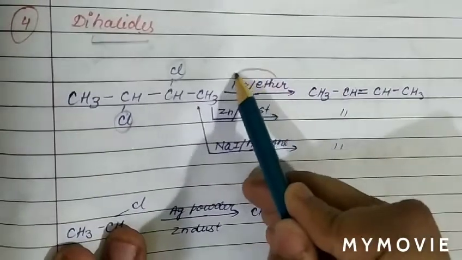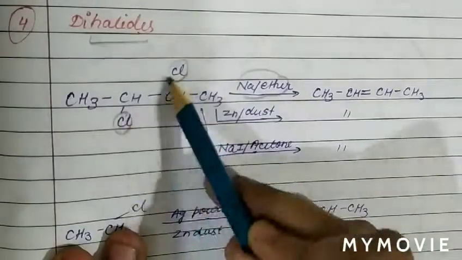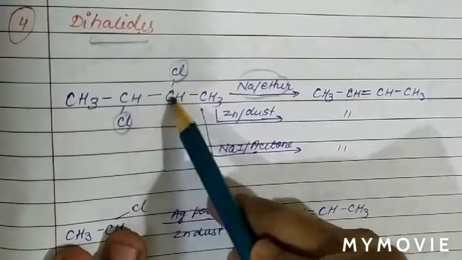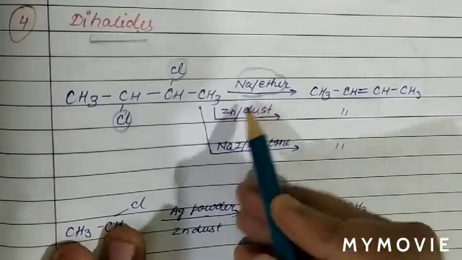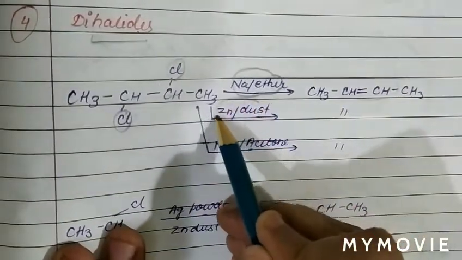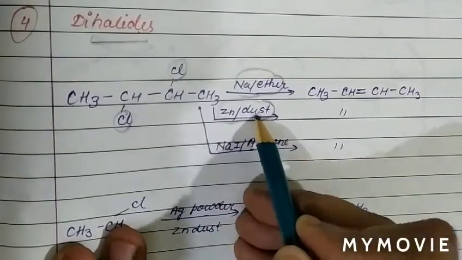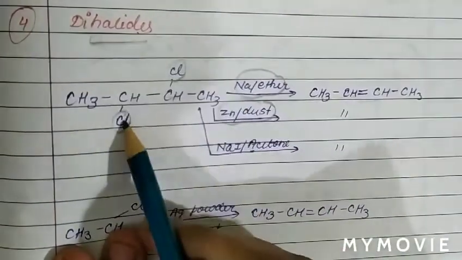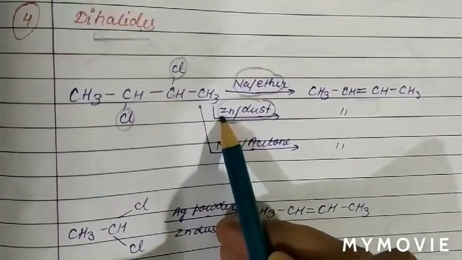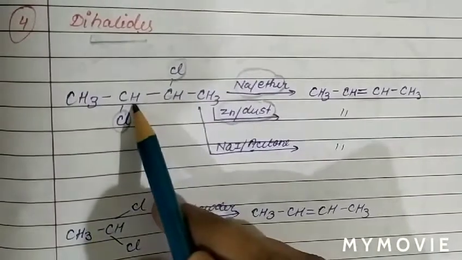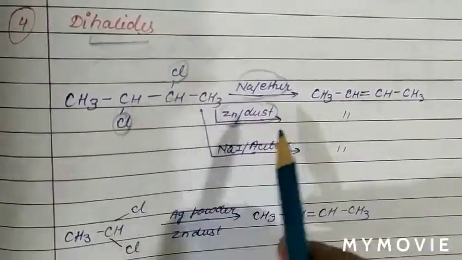So first, if we use sodium in ether, then these two Cl atoms are removed and there is formation of a double bond between these carbon atoms. So it forms an alkene. See another reagent: if we use zinc dust, then also this Cl and this Cl will be removed by zinc. So ZnCl2 is removed, and again there is formation of a double bond. So this is the preparation of alkene from dihalide.